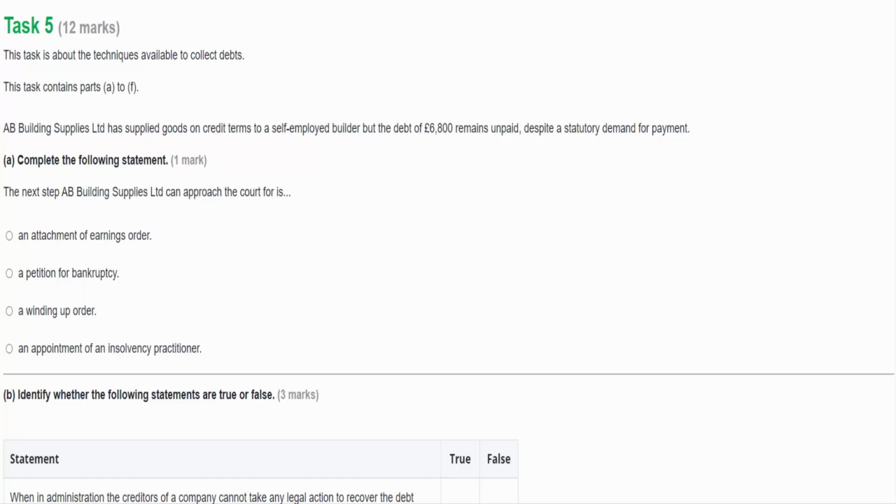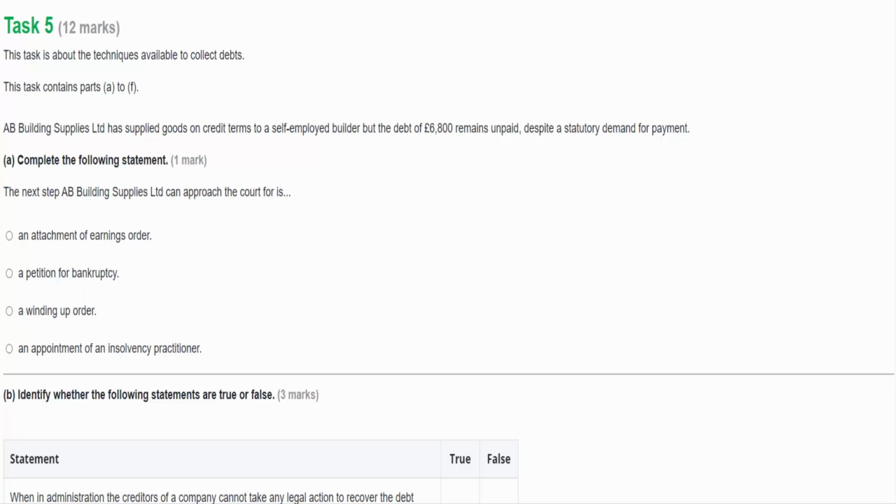So the first suggestion is the attachment of an earnings order. Well, what would happen here is that we would ask for the employer of the person who owes us money to deduct how much they owe us from their pay, not necessarily all in one go. It could be a weekly or a monthly deduction, and then that would be paid over to us. But that's not going to be appropriate in this case, is it? Because the person who owes us money is a self-employed builder. They're not an employee, so we can't ask the employer to deduct anything from their wages.